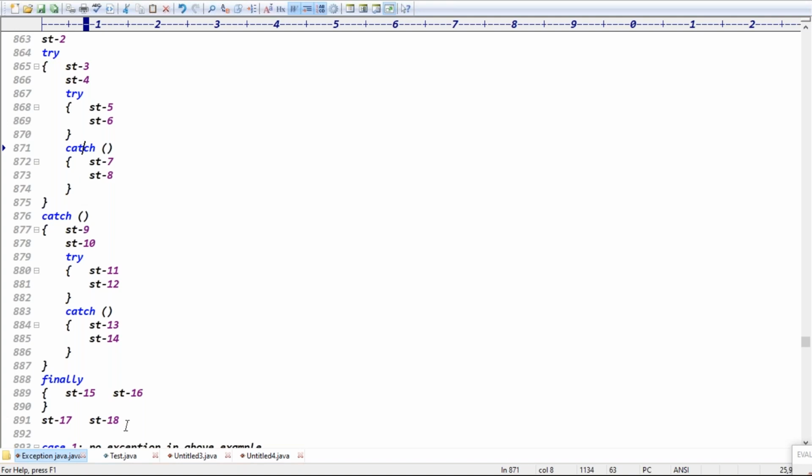Okay, good. Now, exception raised in statement 4, catch is not matched. Exception raised in statement 4, catch is not matched.